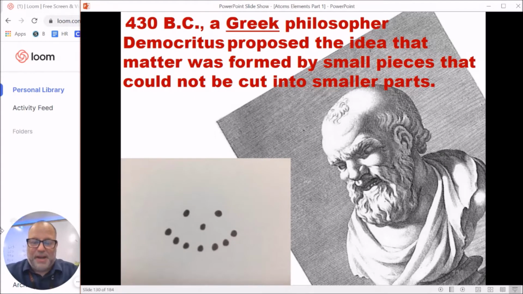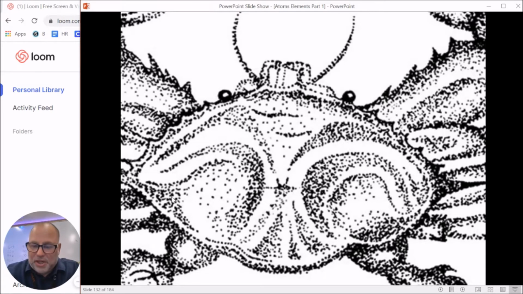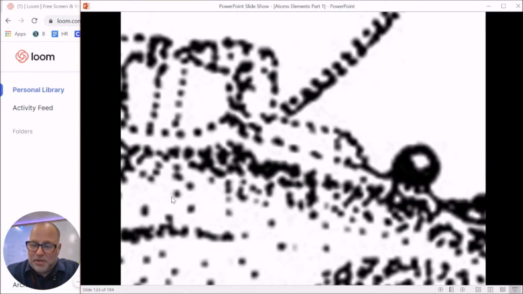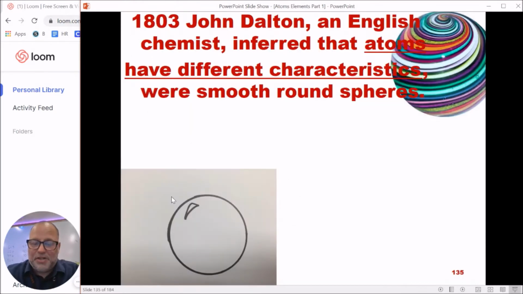So the diagram that I would normally have you make is a stippling drawing. If you've ever done a stippling drawing, it's a drawing made of individual tiny dots, made by poking at things. Kind of like this picture of a crab right here. The crab is just dots. When you look at it from far away, it's obviously a crab, but as you zoom in a little closer, you can see it's made up of just tiny dots. If you zoom in even more, the dots get bigger, and the closer you get, the more you can see. It's just tiny little dots that are making up that picture.